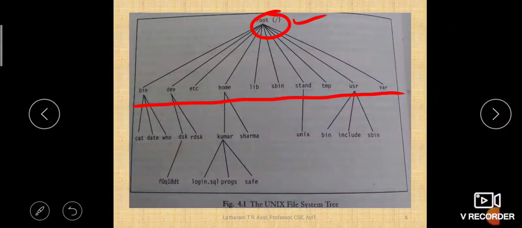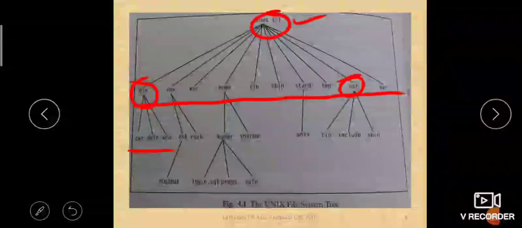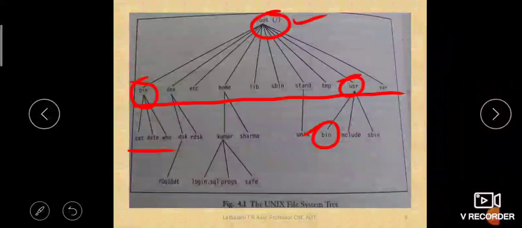Okay, so under each of those directories we may have some built-in files, or some user-defined files also. Here you can see we have studied this bin directory, right? That bin directory has all command files, executable files. Here you can see cat, date, who, isn't it, under the bin directory. Then even under usr, you have a bin directory where you can also store command files.